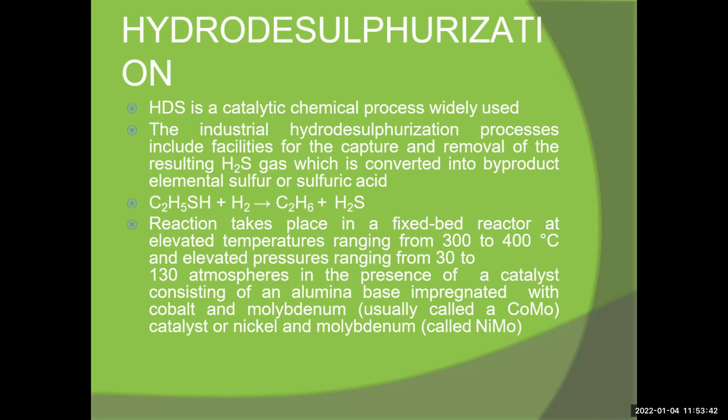This is the equation: C2H5SH plus H2 gives C2H6 plus H2S.